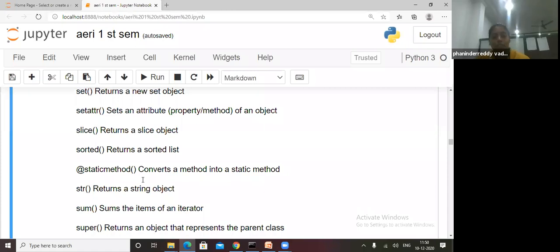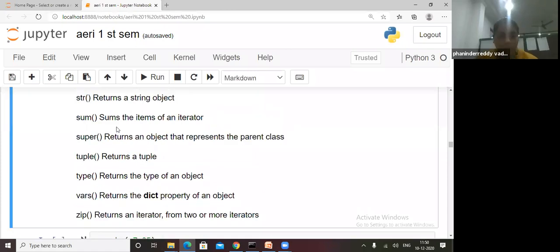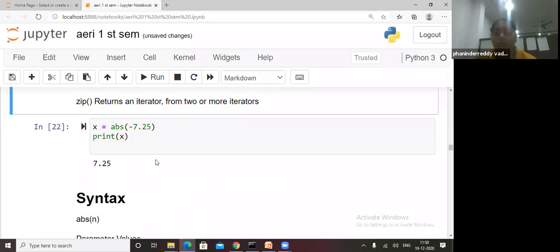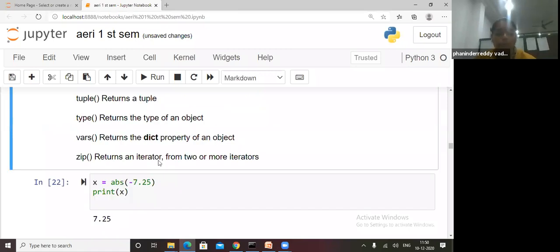Before that I will tell you what is, abs of minus 7.25. I want to print x. What will the print x come as? See, absolute 7.25. What is the absolute value?